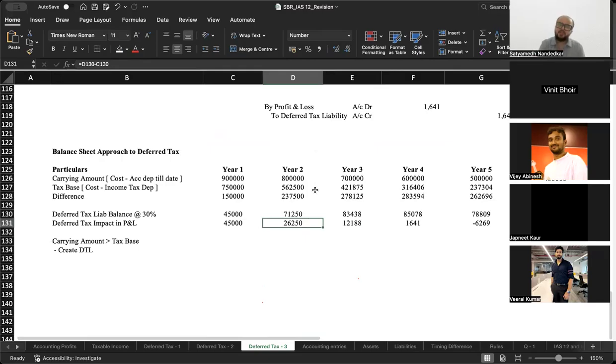So basically, whether you take the P&L approach to deferred tax or whether you take the balance sheet approach to deferred tax, it does not have any implication on the amount of deferred tax asset or deferred tax liability that you are recording in your